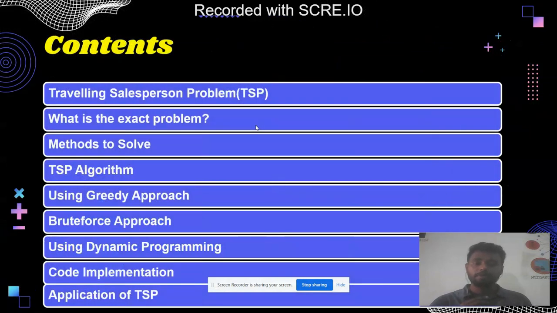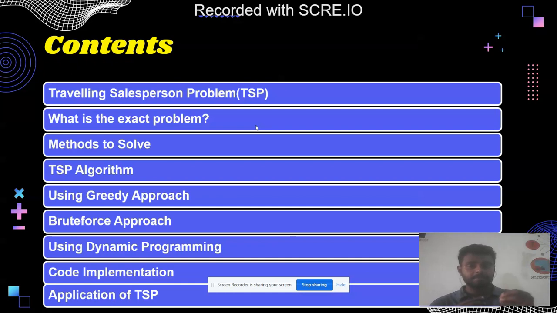So today we are going to talk about what basically the traveling salesman problem is, what the exact problem is, what the methods are to solve this famous problem, and what the TSP algorithm is. Then we'll see whether it could be possible to solve this problem using a greedy approach.